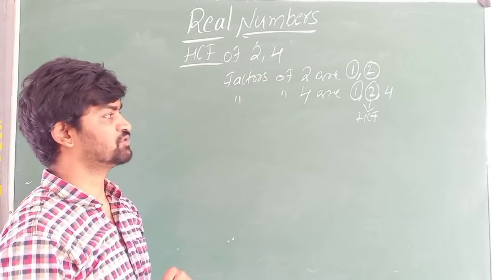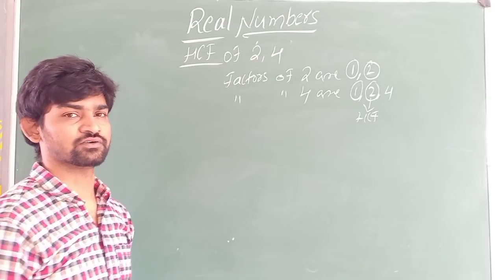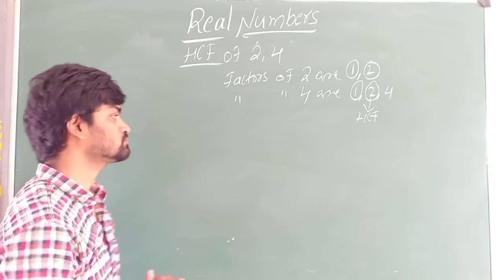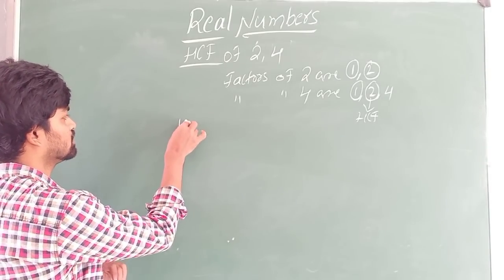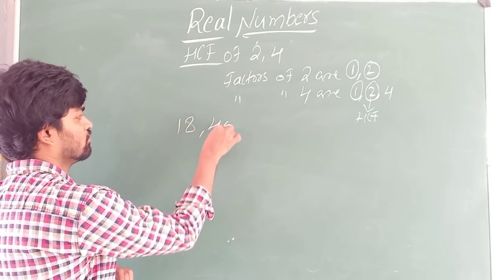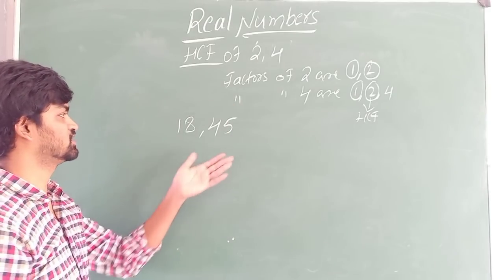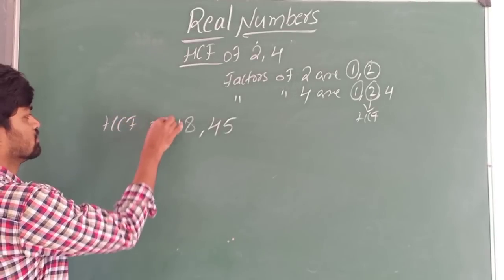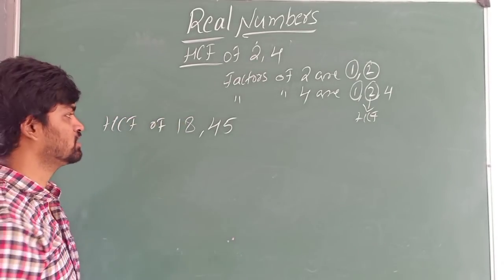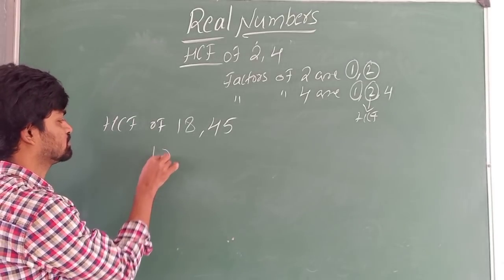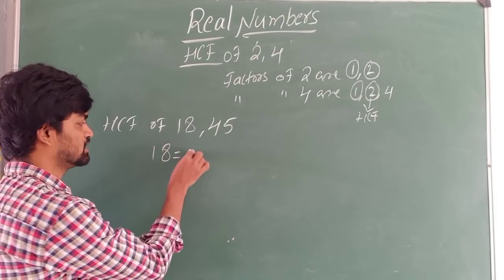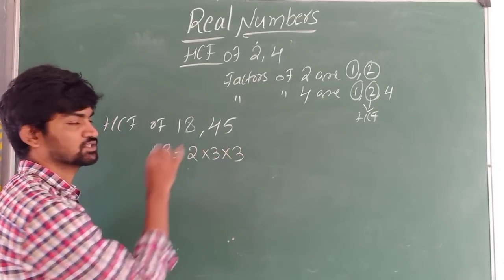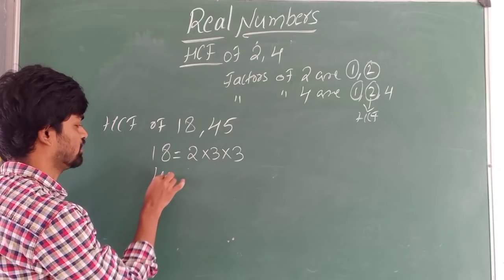These HCFs can be found in another 2 methods. One is prime factorization, another is the division method. Both we will see now. I am taking the numbers 18 and 45. I will find the HCF of 18 and 45 in both methods. Now I am using the prime factorization method. So 18 can be written as 2 into 3 into 3.